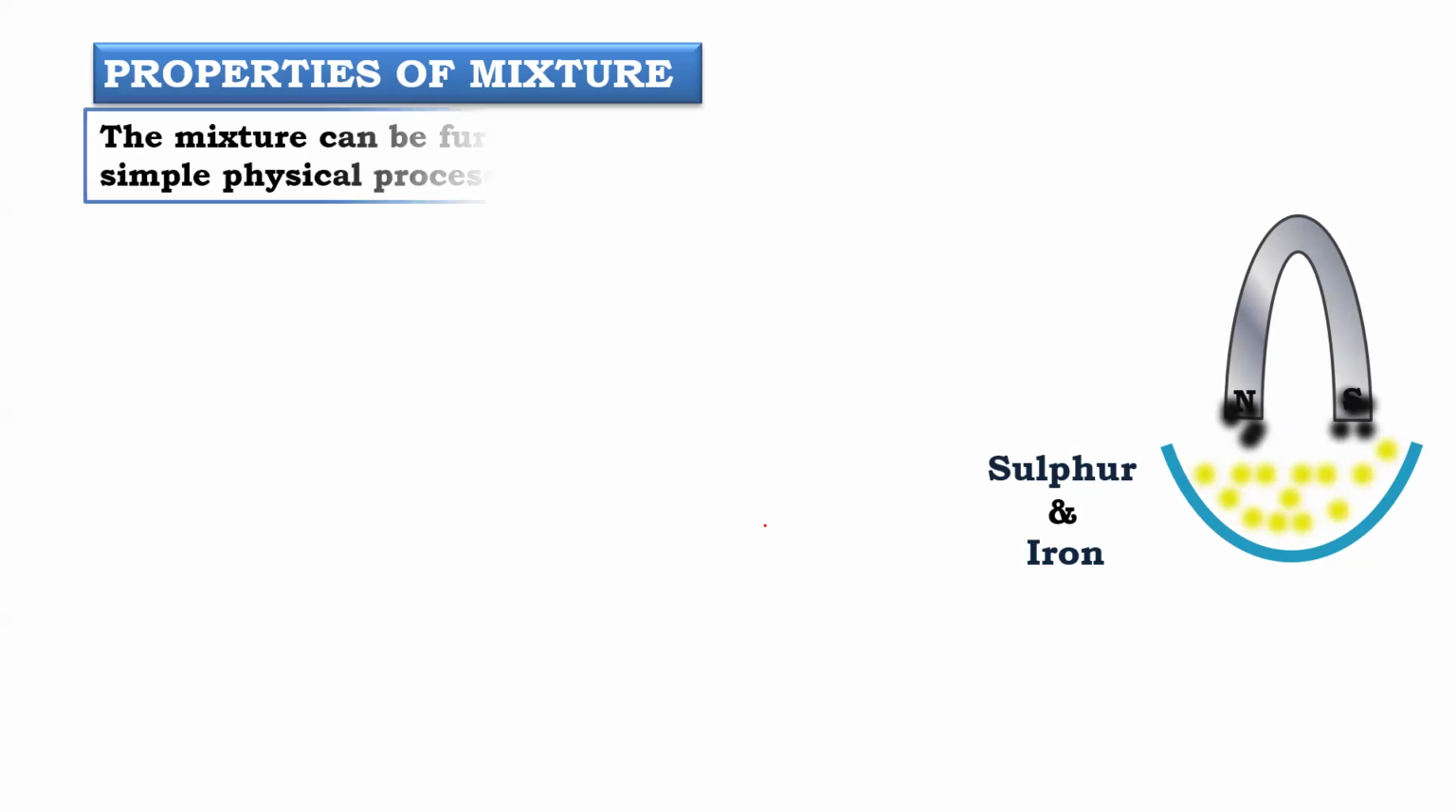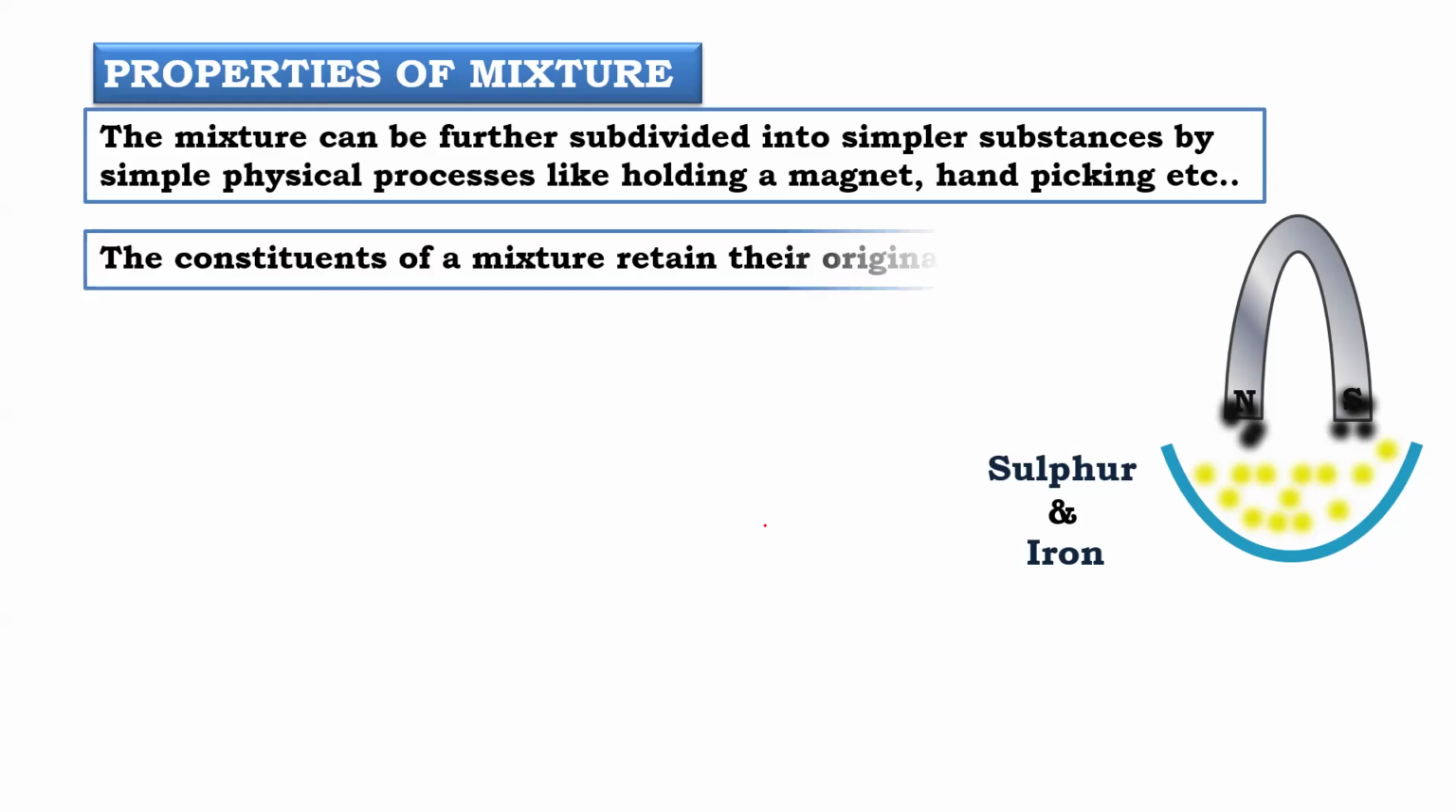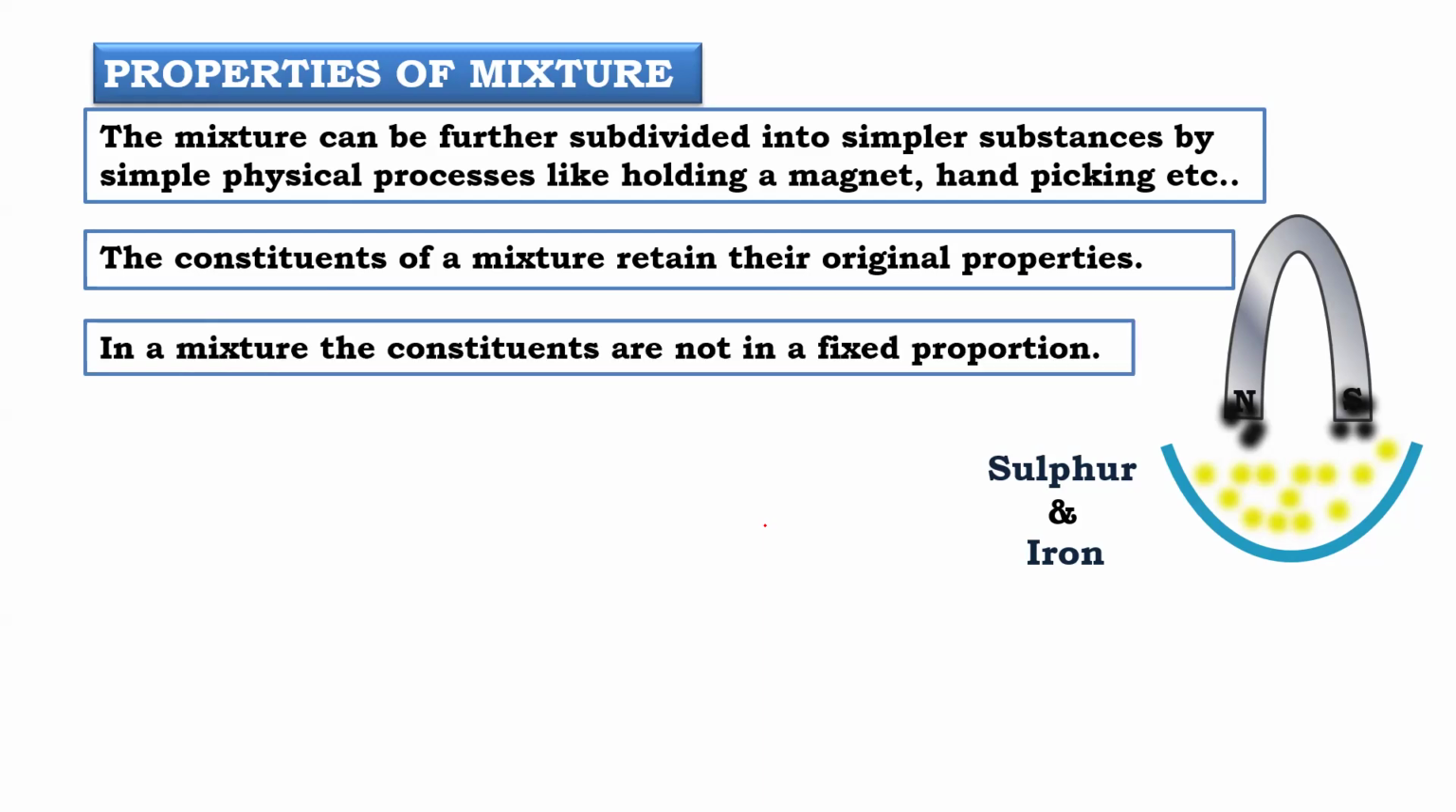So this is the normal physical method. Mixtures can be separated by physical means. The constituents retain their original properties because I have not made them react. Iron and powder are separate only. So in a mixture, the constituents are not in a fixed proportion.